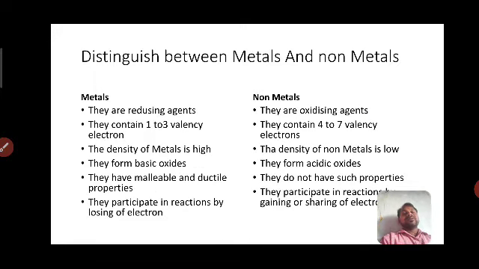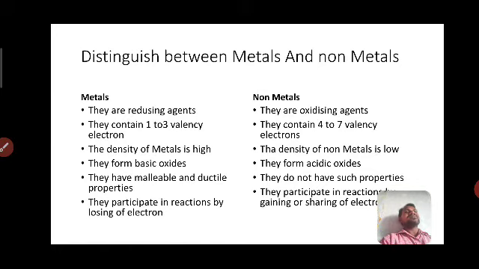So all metals are reducing agents. Reducing agent means they have a losing character of electrons. Only metals have one or two electrons in their outermost shell.